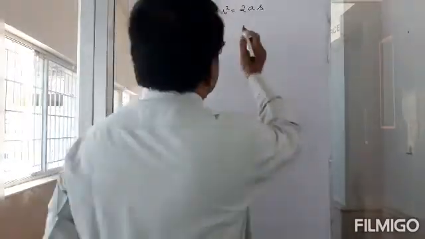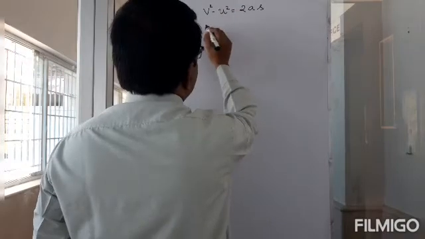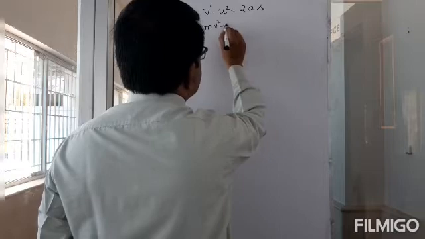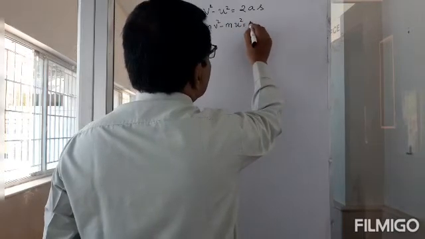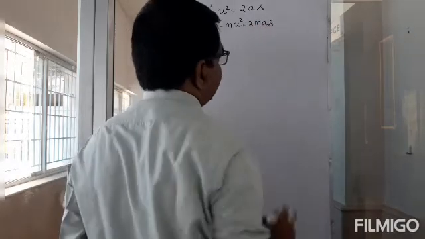And the body will have a mass, right? So I'm going to do some manipulation here. I'm going to take the mass and multiply this equation with that. So I'm going to have mv squared minus mu squared is equal to 2 into mas.